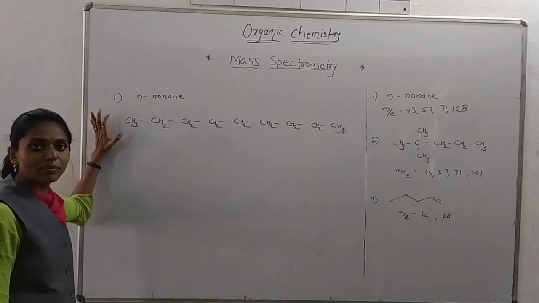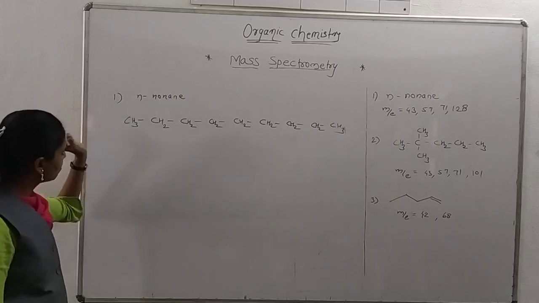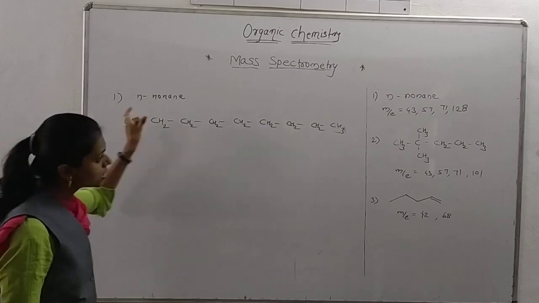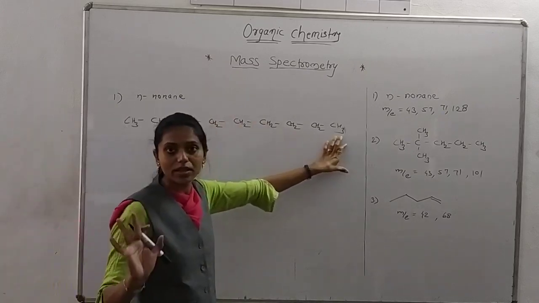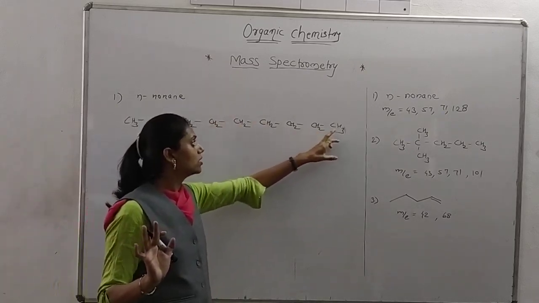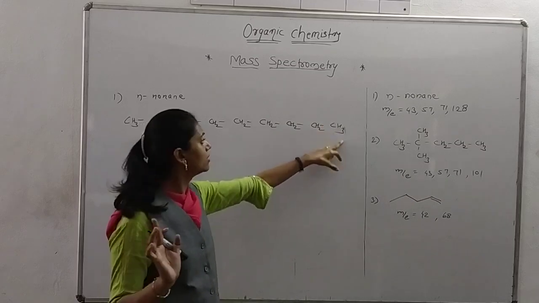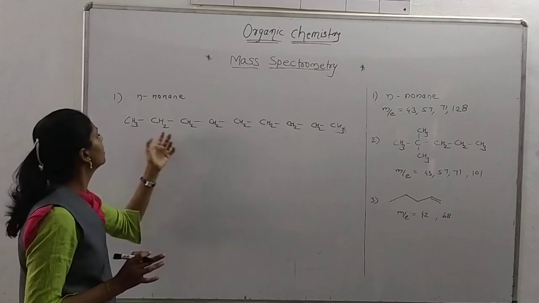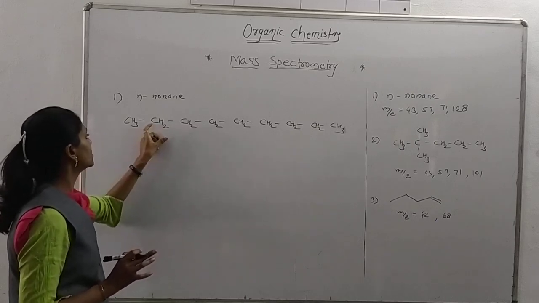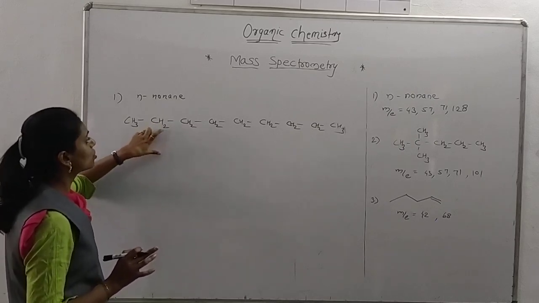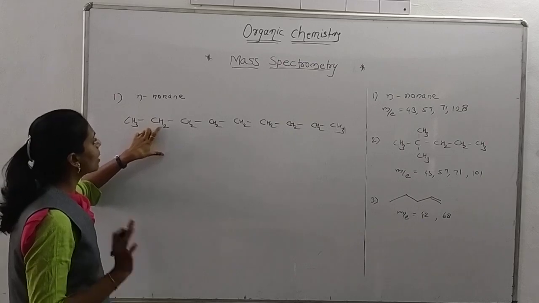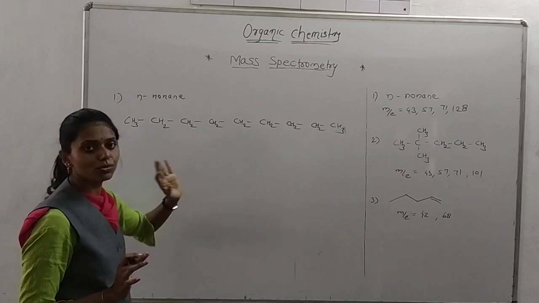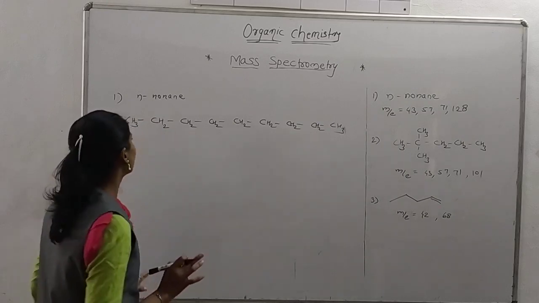You know the valency of carbon is 4, and according to it I am writing the hydrogen. The last carbon atom has 3 hydrogen, since it is attached to 1 carbon atom and 3 hydrogen atoms, so valency is completed. The carbon in between is attached to 2 hydrogen and 2 carbon atoms, so its valency is again complete. So you know how we write the structure of the compound.